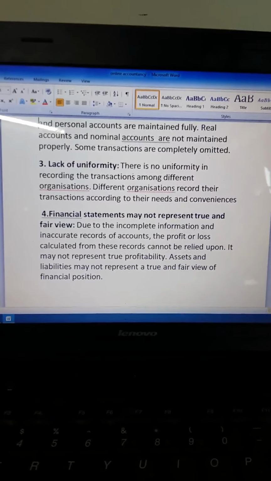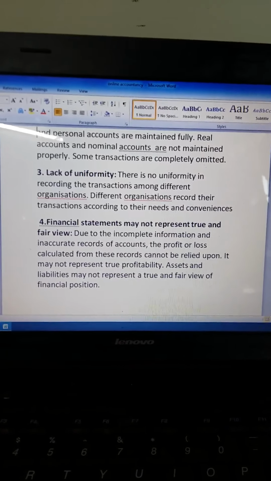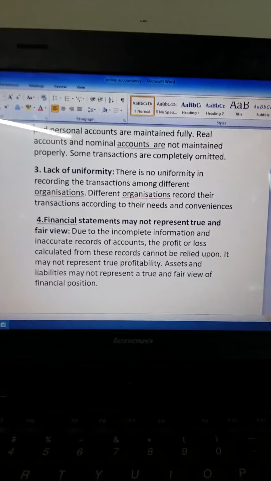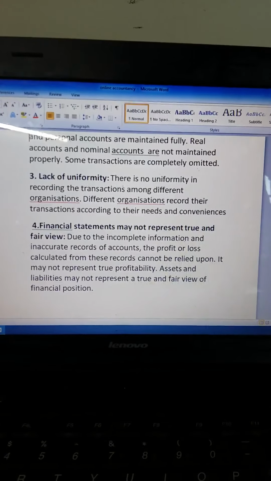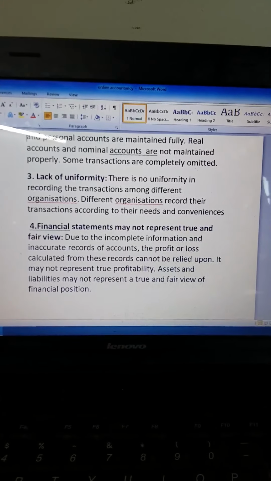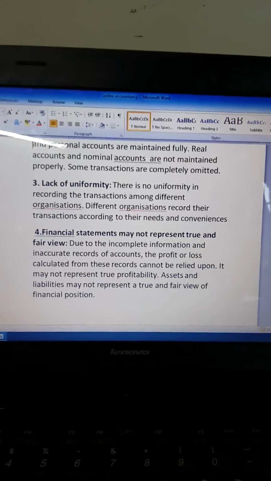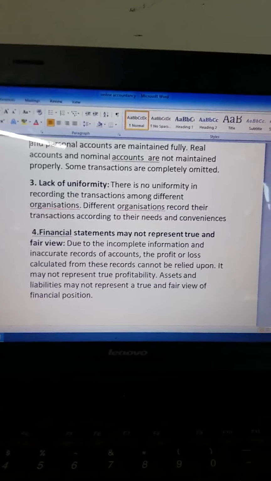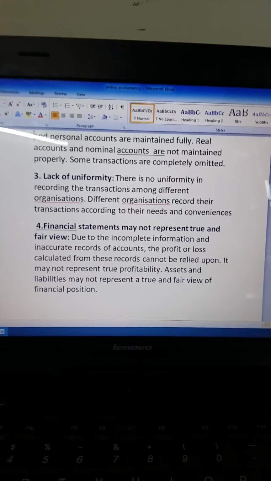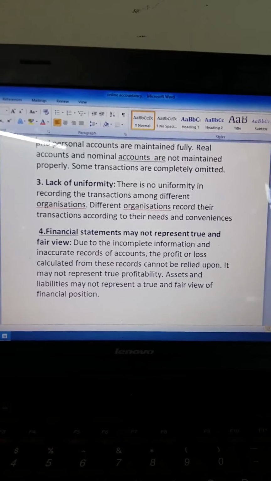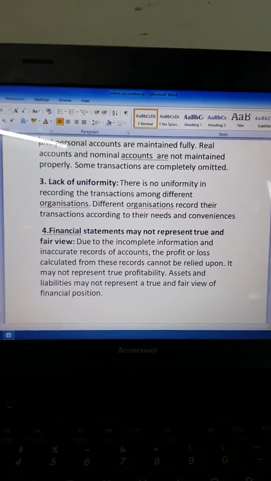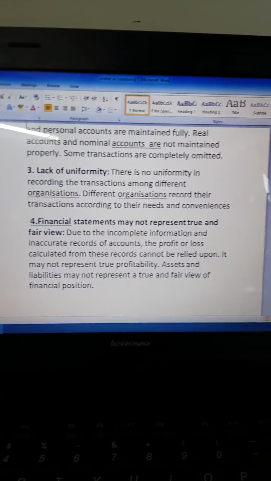Different organizations record their transactions according to their needs and convenience. Not all organizations maintain the same principles of accounting. Based on their convenience and needs, they maintain the accounts. So there is a lack of uniformity.